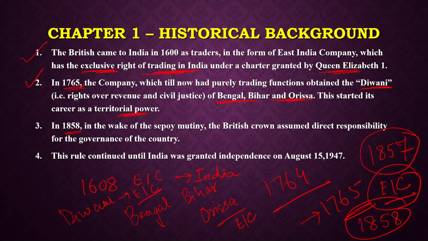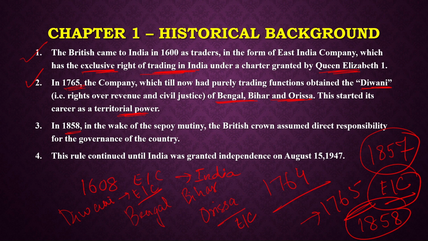And the rule which started from 1858, the rule of the British Parliament or the British government, continued till 15th August 1947, which is the day of independence, a proud day, a proud moment for us Indians, which we celebrate as Independence Day. And after that, the present-day Constitution came into existence. So this historical background is necessary for us to study.